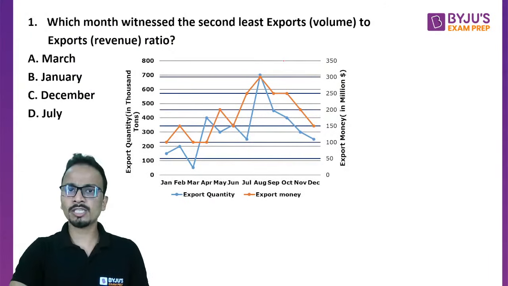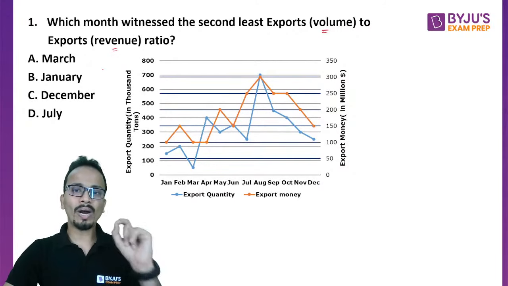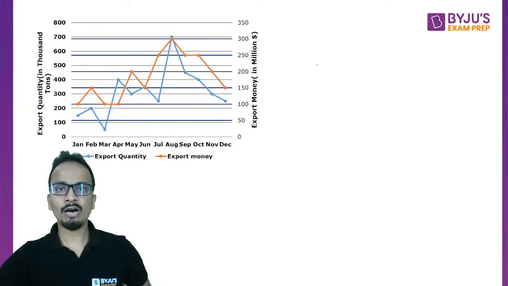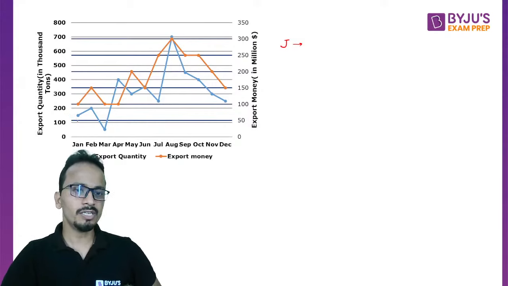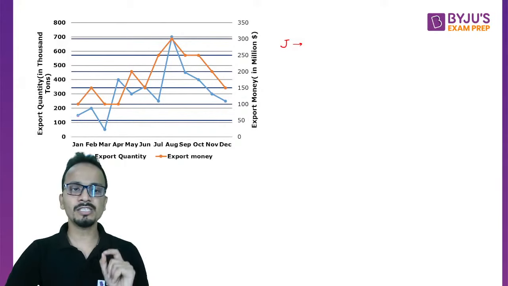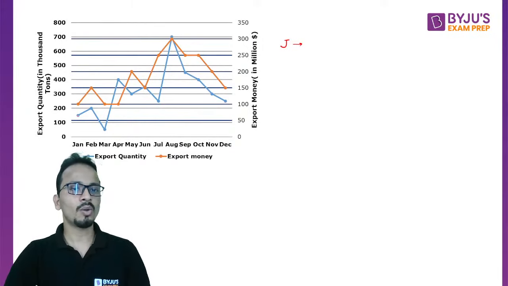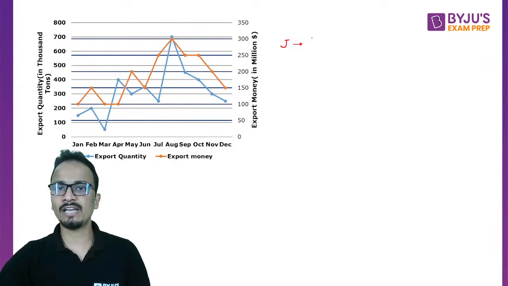So हमें ratio कौन सा calculate करना है? Volume upon revenue. Okay, so quantity divided by money. This is what we have to do. Now for January, can you tell me what is the ratio for January? Quantity upon money. So that means blue upon orange. Now the value of blue is 150 and for orange, go on the right hand side, don't commit a mistake. So 150 divided by 100. So for January, it is 150 upon 100.